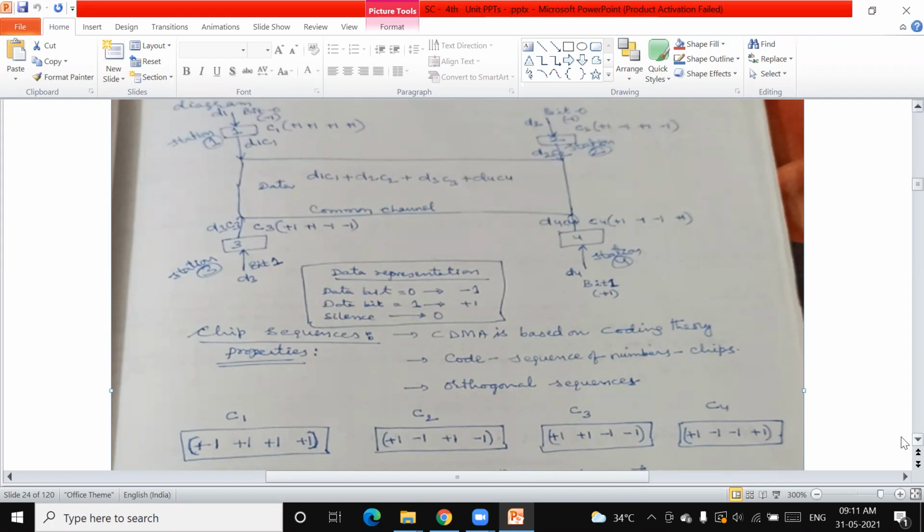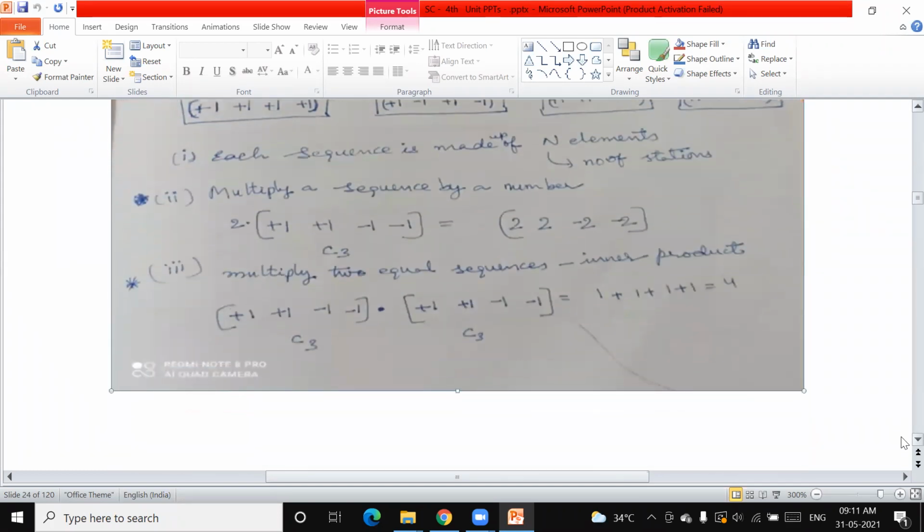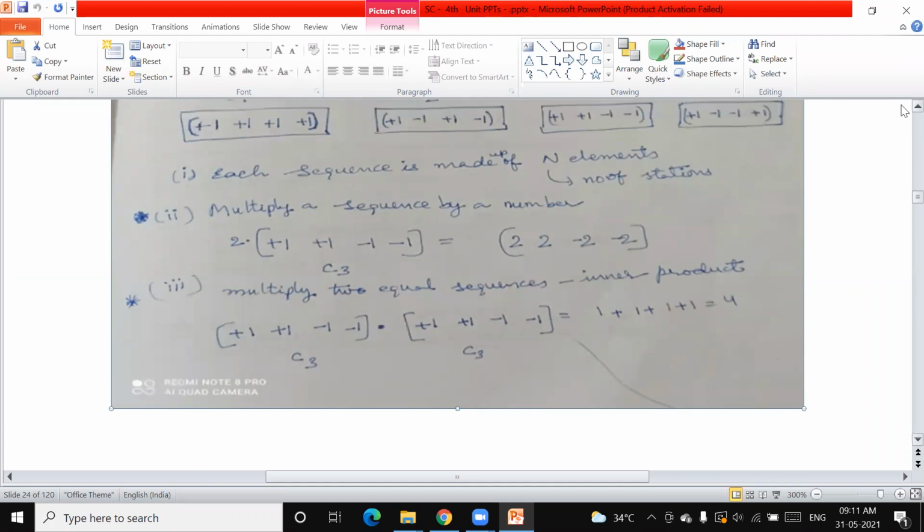So there are properties for this sequence. Let us see the properties one by one here. These are the code sequences that we have given, for example, and each sequence is made up of n elements. So in all these cases, how many elements are there? 4 elements, is it right? 1, 2, 3, 4.